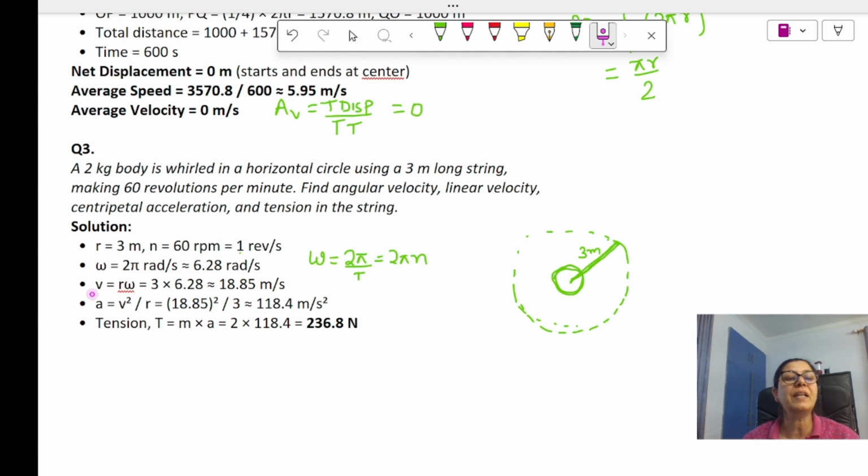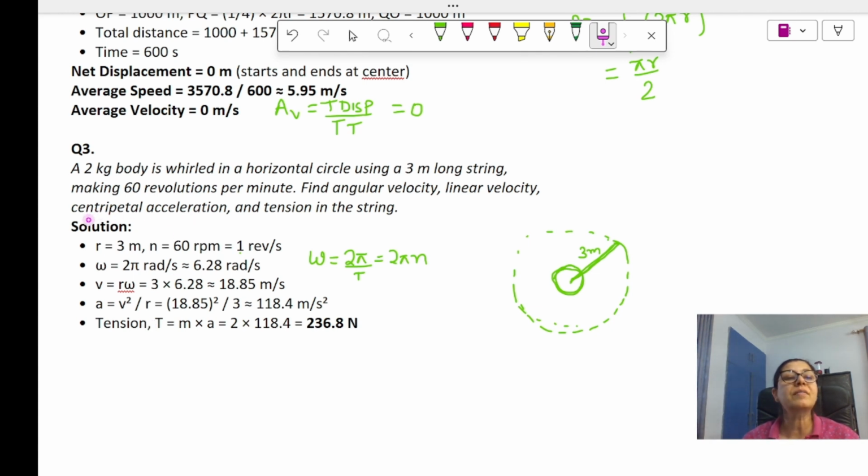Now you have to find linear velocity. What will be the linear velocity? The relation between angular velocity and linear velocity is v equals r omega, where r is the radius and omega is the angular velocity. The radius is known to us, and angular velocity we just found out. So 3 into 6.28, that came out to be 18.85 meter per second.